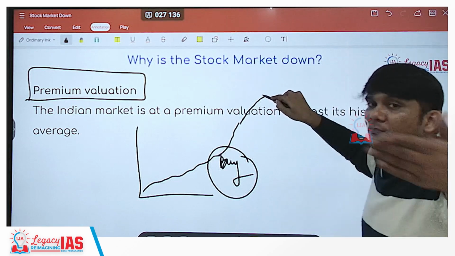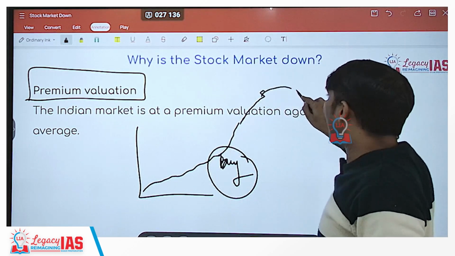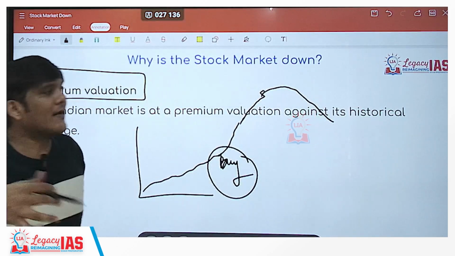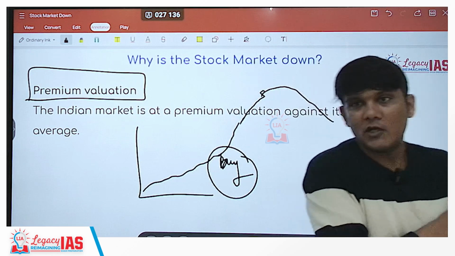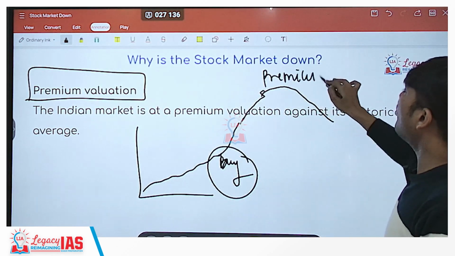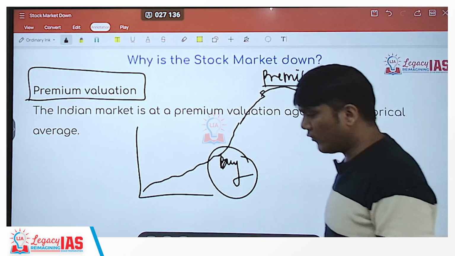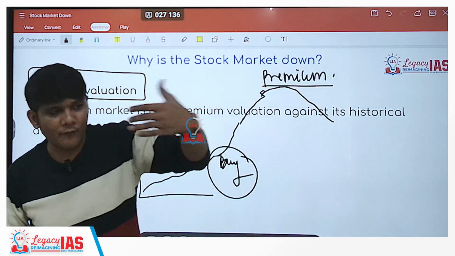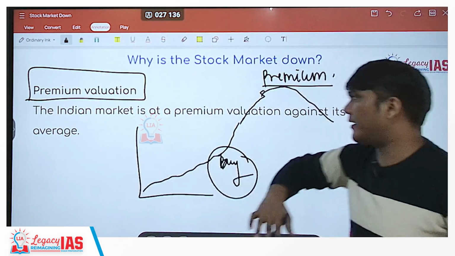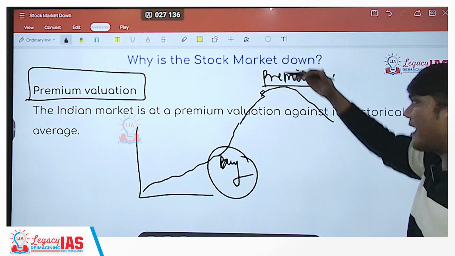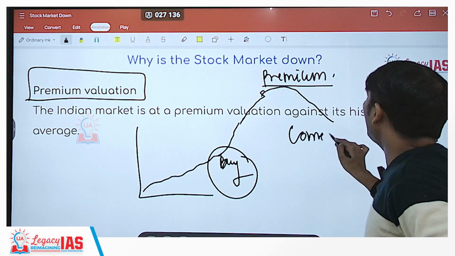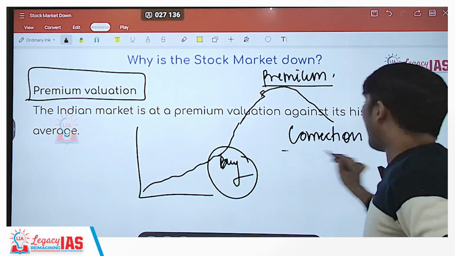And since now so many people have subscribed to it, now it will come down because it was oversubscribed, overbought by the people, right? So its valuation was at a premium level, way more than what it should have been, because it is not just the good performance of the company, but the craze behind that particular stock that has made it reach so high that now it is bound to come down. Basically, it is bound to correct. It is known as market correction.